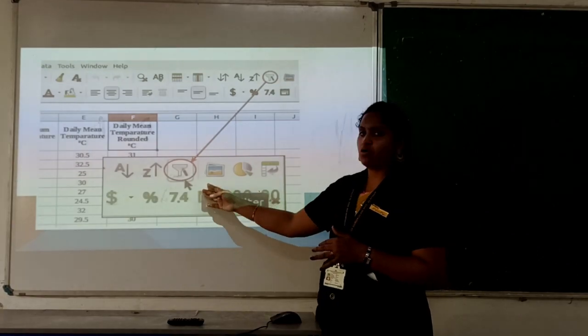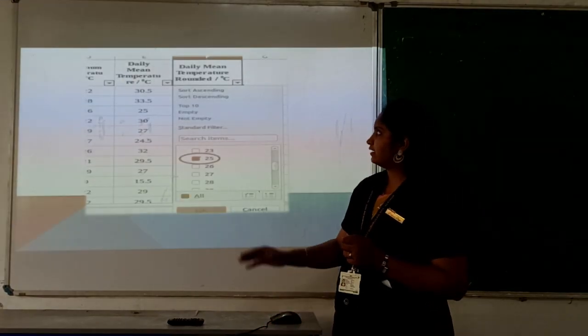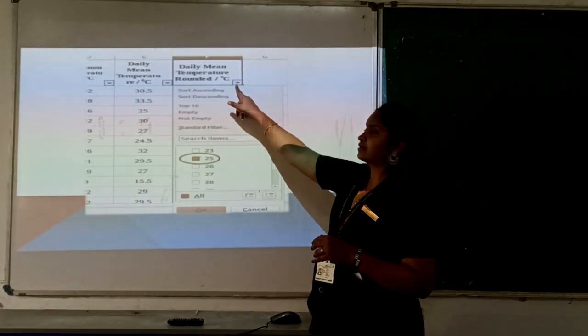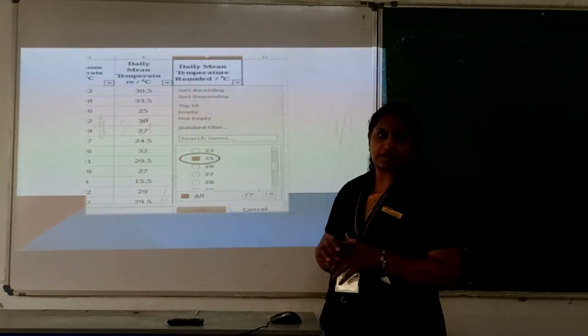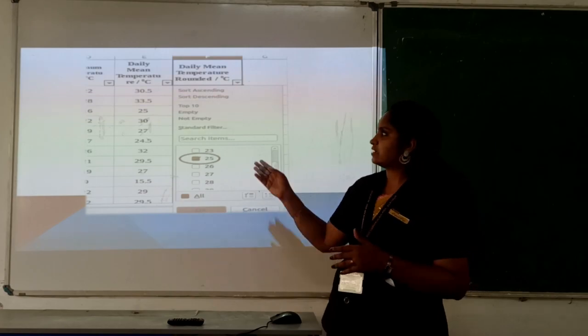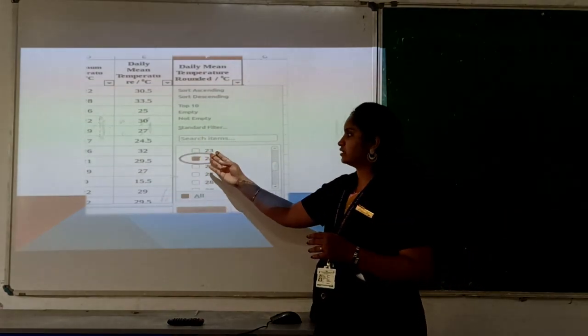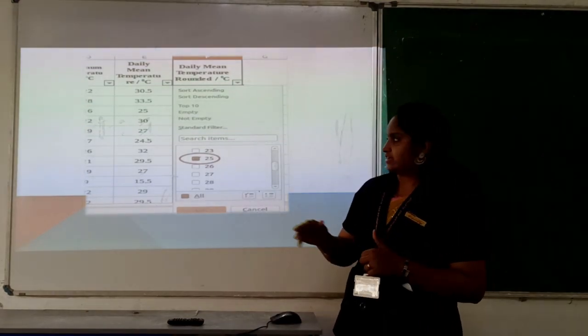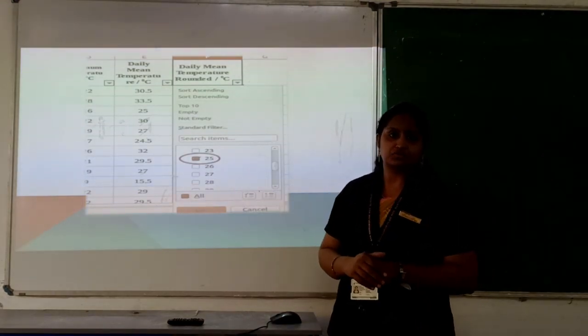Okay, and select the auto filter tool, and here you will get the box like this. You will get an arrow here, click on that, you will get the section like this. If it is temperature, it will display. If it is comments, it will display the content. You can choose the required values.